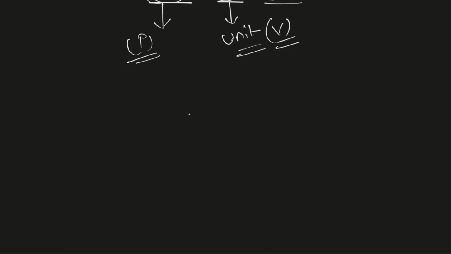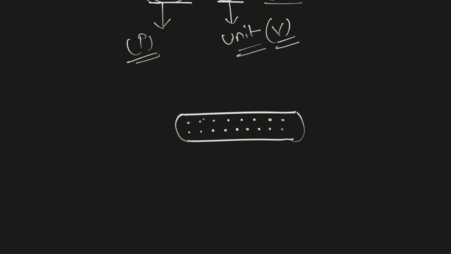If you assume a wire or a conductor, in a conductor you have negatively charged subatomic particles. These dots are negatively charged subatomic particles. There are countless numbers of them. These negatively charged subatomic particles are called electrons. In an ideal condition, all the subatomic particles are stationary. They require a force or a pressure to move from one place to another. This force which we are giving to the electrons is called voltage.